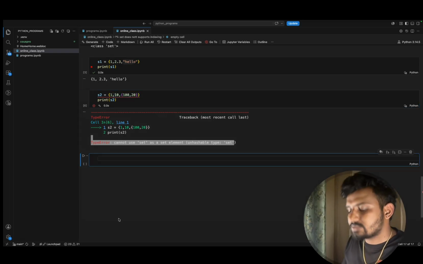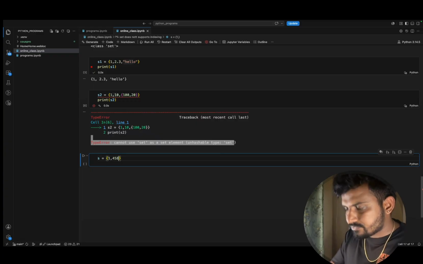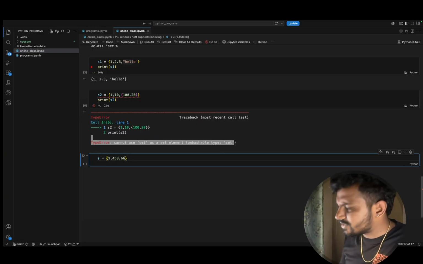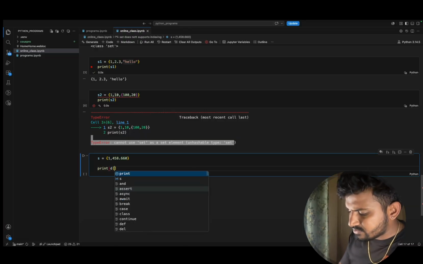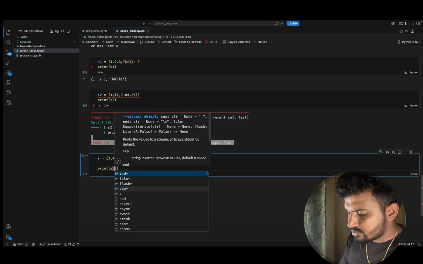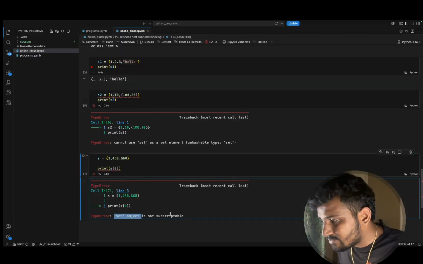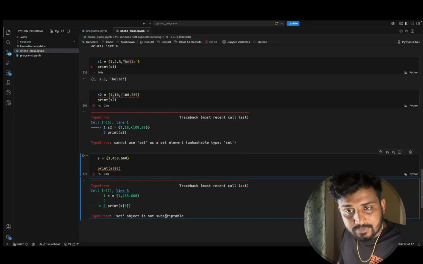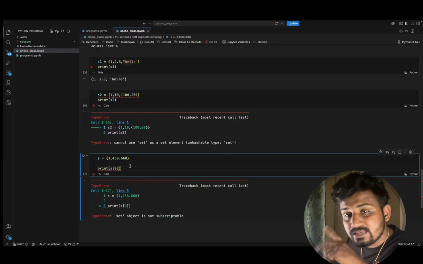Suppose I have s equals 1, 480, 77, and I want to implement s of 0. Now whenever I run s of 0, you see set object is not subscriptable. It doesn't support it. There is a reason behind it.